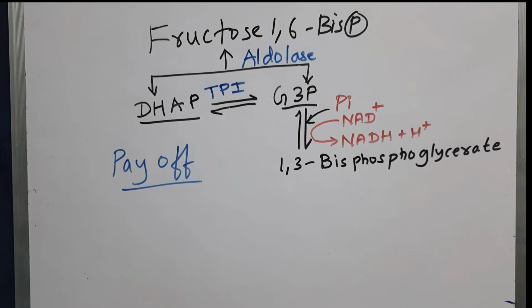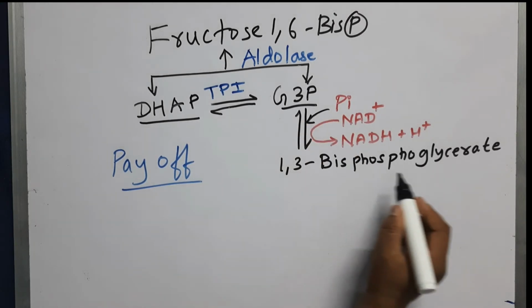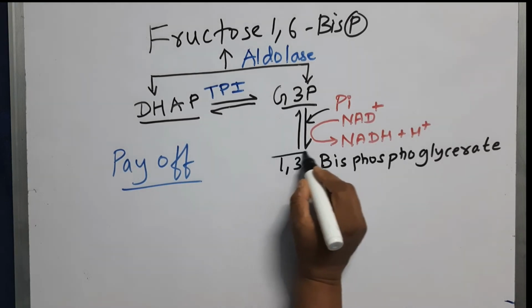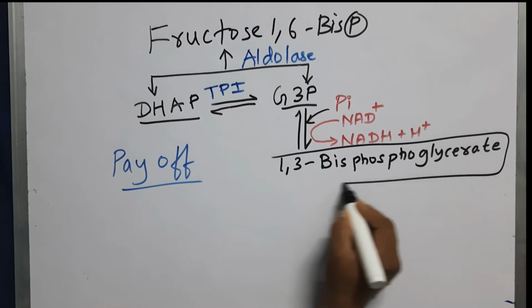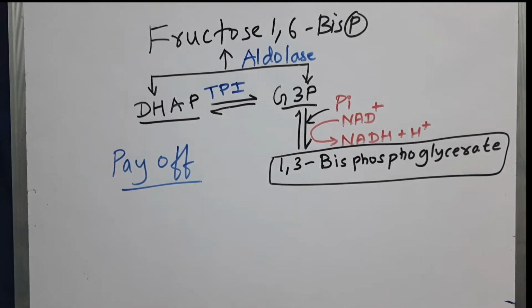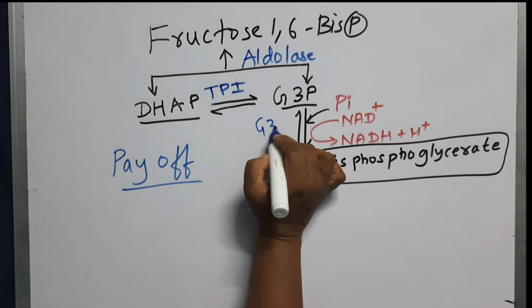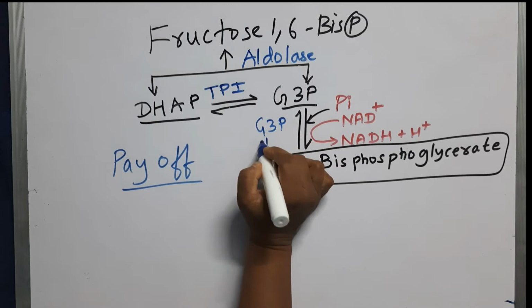So once the glyceraldehyde 3-phosphate is converted to 1,3-bisphosphoglycerate, this will be again a high energy molecule. So you should remember this high energy molecule here. For the formation of this high energy molecule, the enzyme is called glyceraldehyde 3-phosphate dehydrogenase.